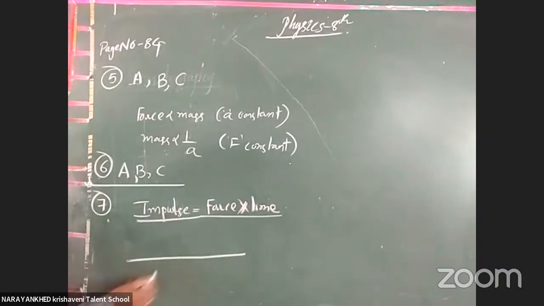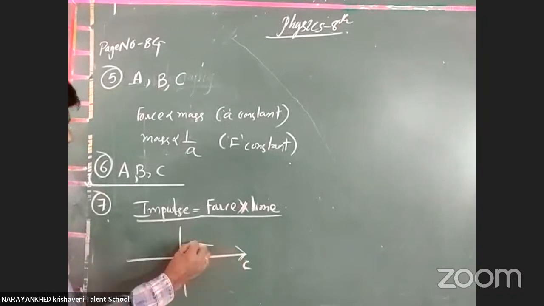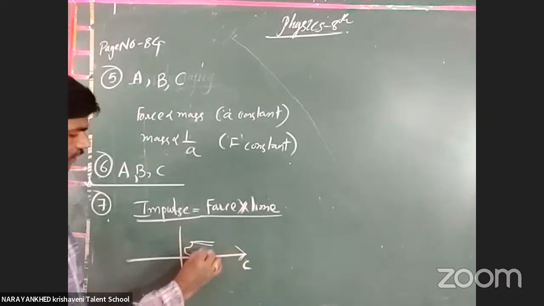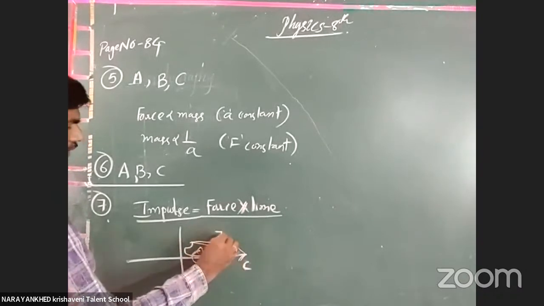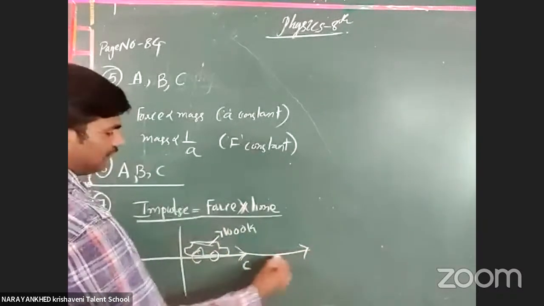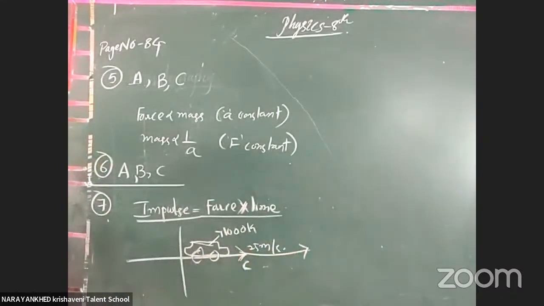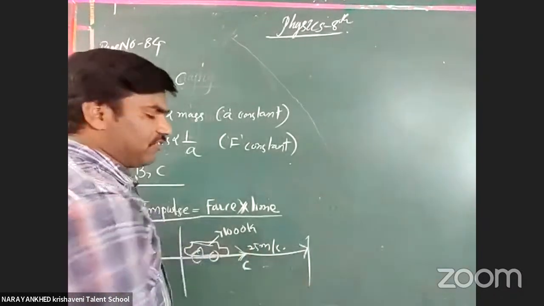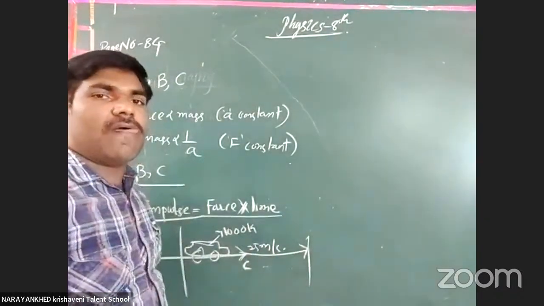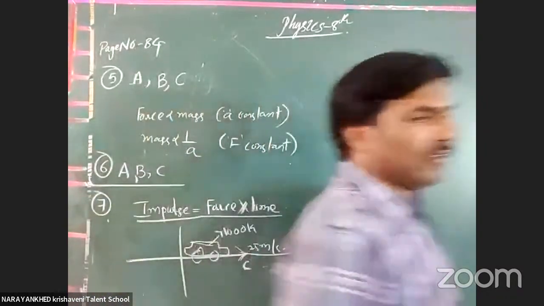This is the east direction. The car is started here. The car has a mass of 1000 kgs and it is traveling towards the east with 25 meters per second velocity, and it comes to rest after 10 seconds. Then what is the impulse of the car? Now this is the problem.